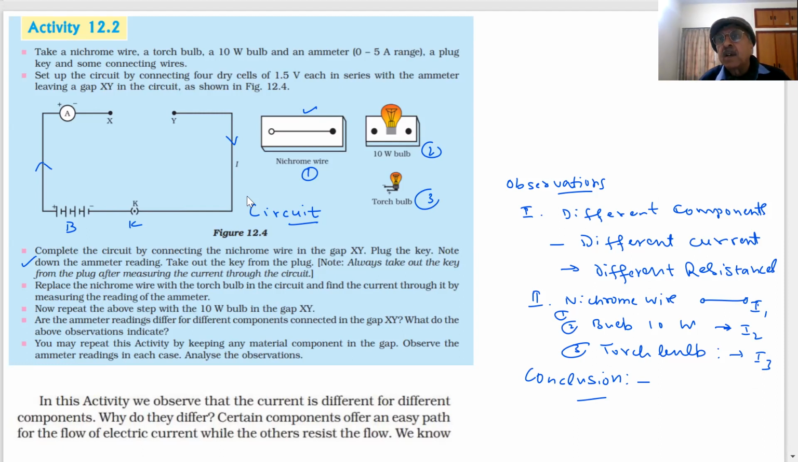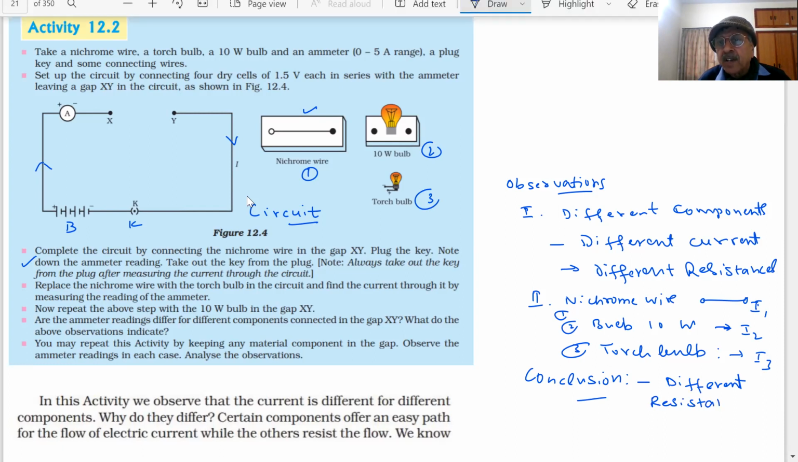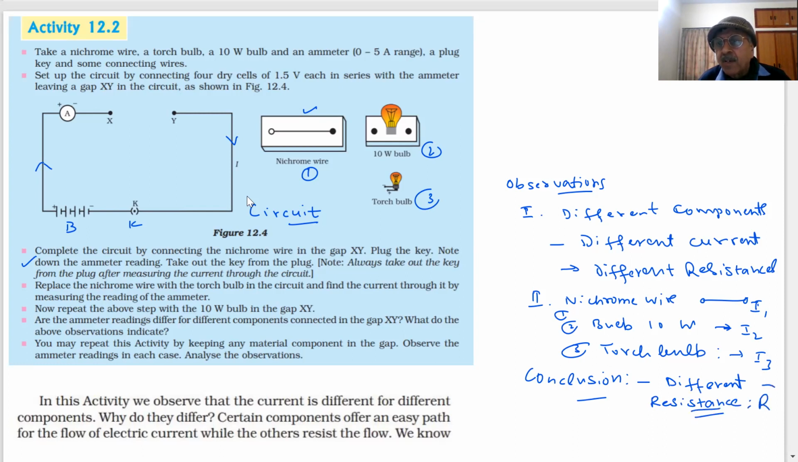You already know that. Different components have different what? What is different in the three components? Resistance. Okay? They offer different resistances to the flow of the current. Their resistance R is different. When R is different, what will happen, student? Current will be different, and we already told you current is inversely proportional to R. Higher the resistance, lesser is the current. So that component, that device where resistance is more, current will be less.